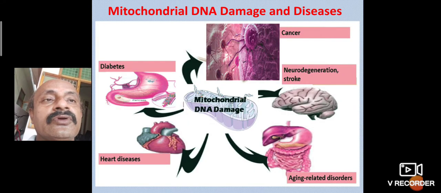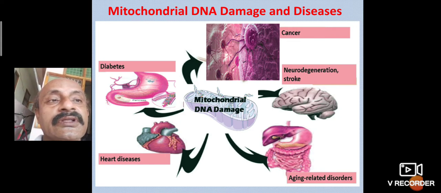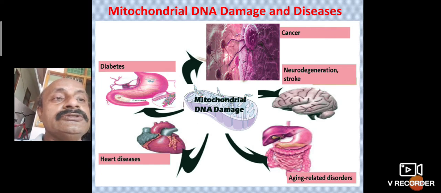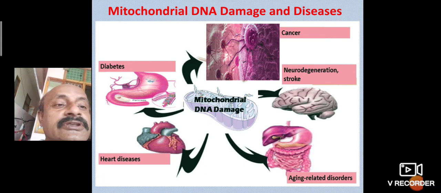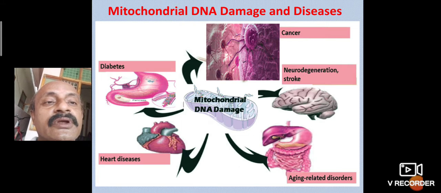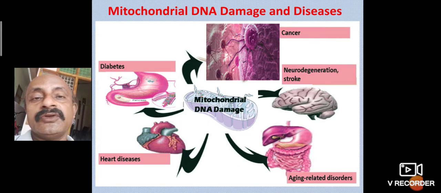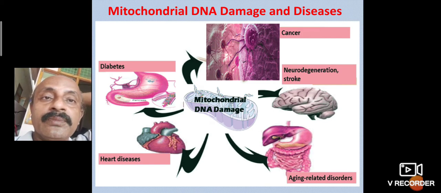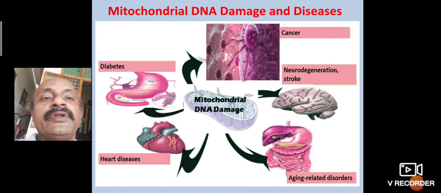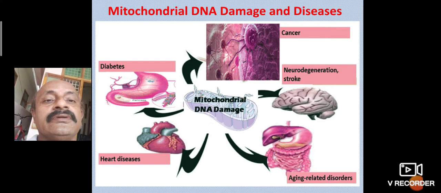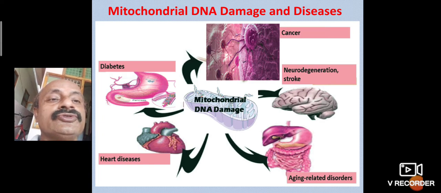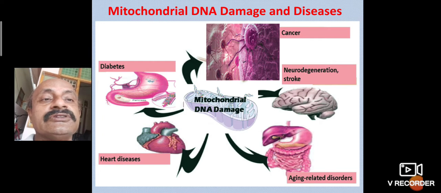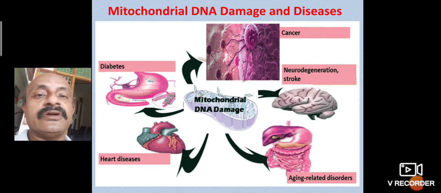Mitochondrial DNA damage is associated with diseases. Several diseases are linked to it, including several types of diabetes, cancer, heart diseases, neurodegenerative diseases, strokes, and aging-related disorders. The effects of DNA damage in mitochondrial DNA can all be studied.